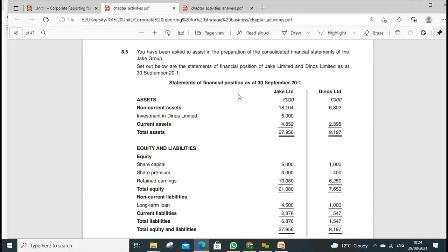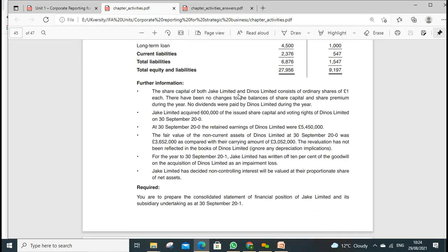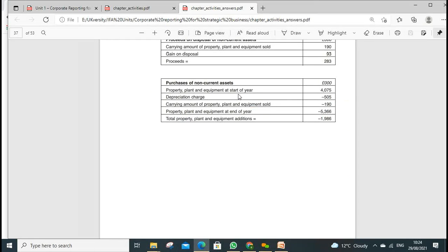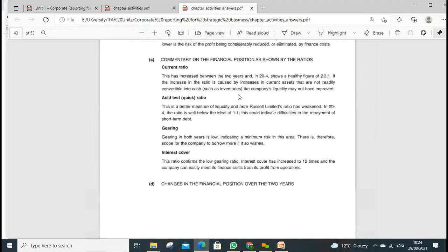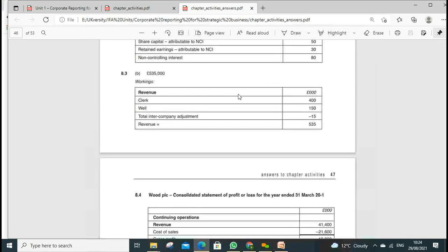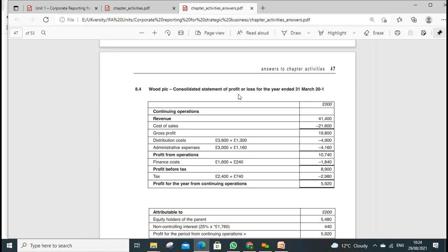If you're preparing the consolidated balance sheet, where we have to calculate the goodwill, we've been given which date we acquired and how much we acquired. You can look around the handout, this answer sheet, where we can look at the steps. Let me show you here, 8.4 and 8.5. In 8.4, you will see we combine.